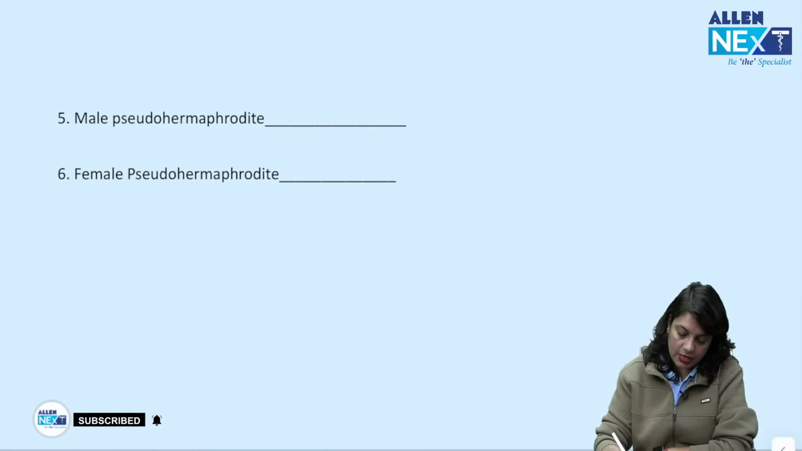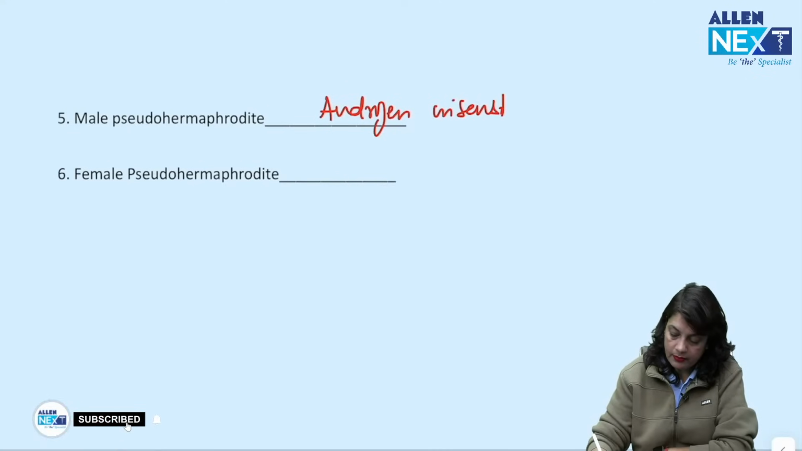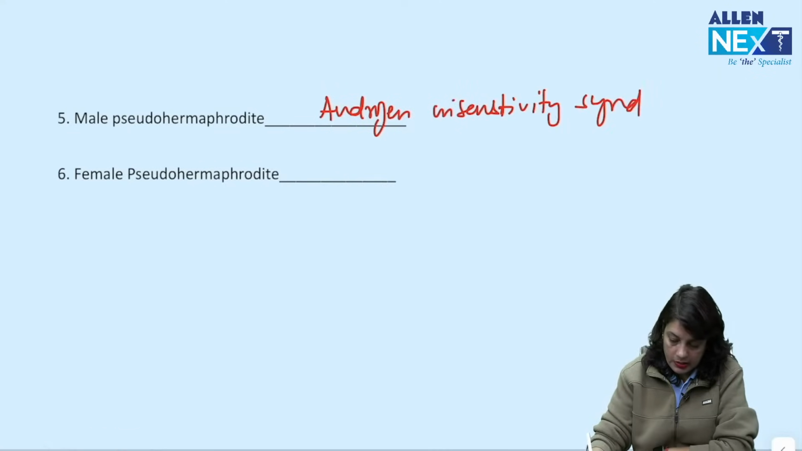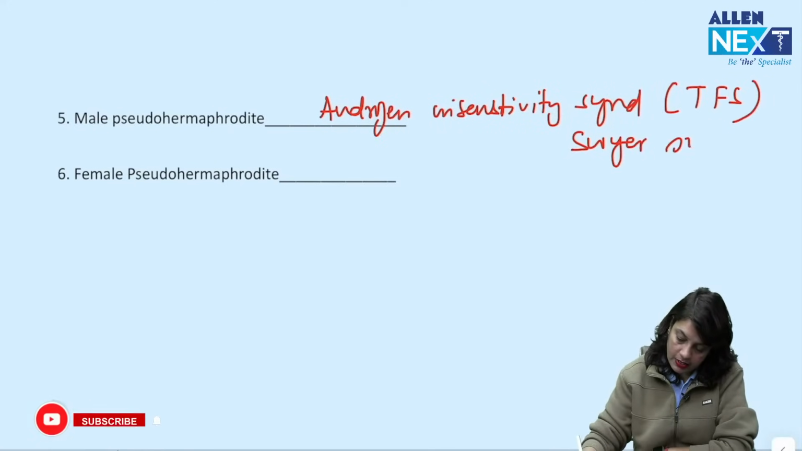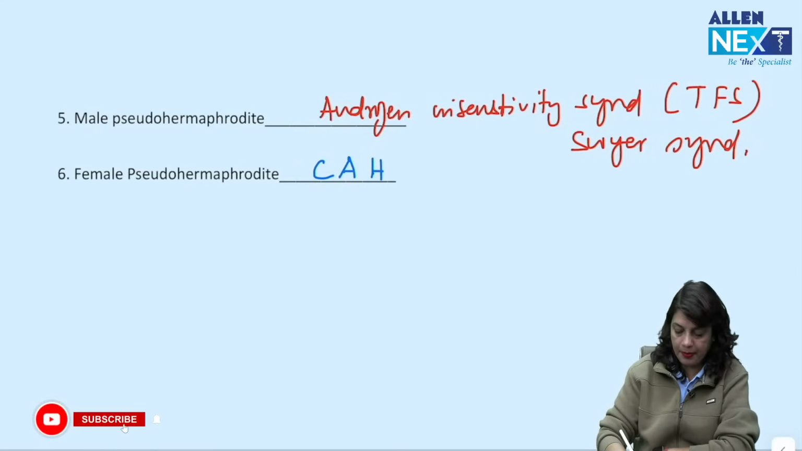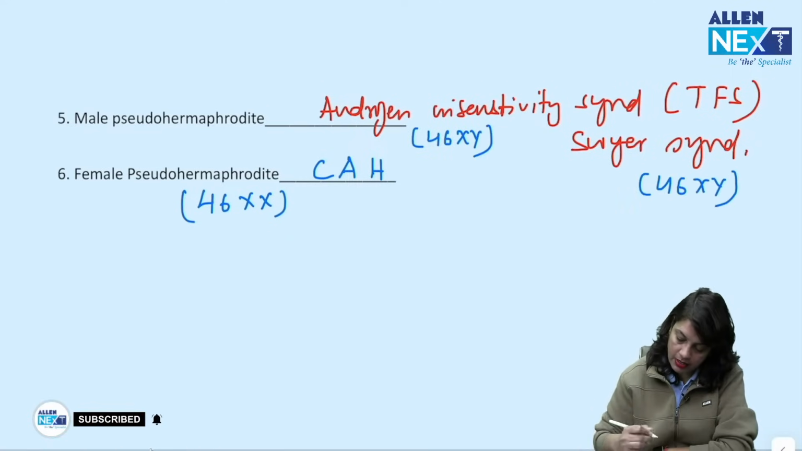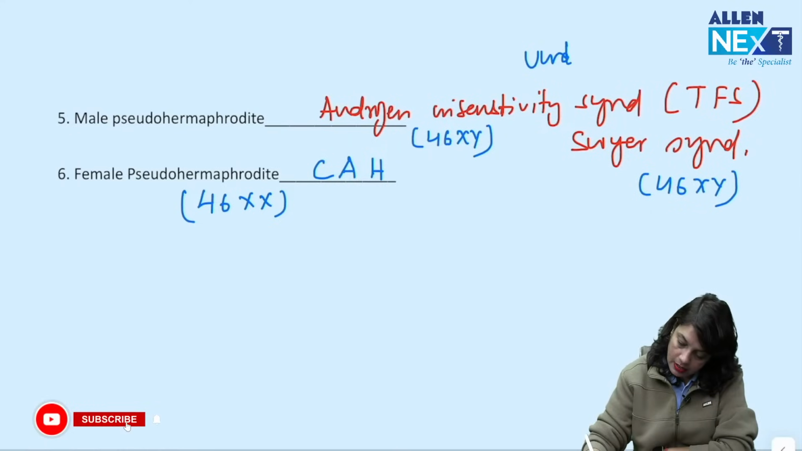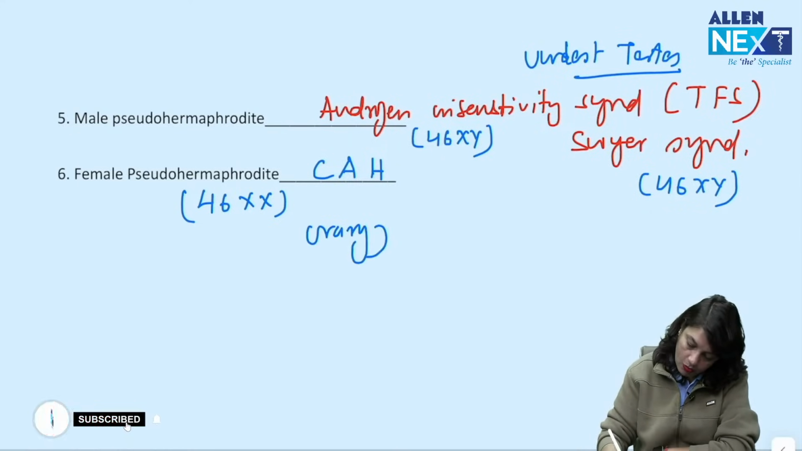Male pseudohermaphrodite, can you give an example? It is androgen insensitivity syndrome or testicular feminization syndrome, and also Swyer syndrome. Female pseudohermaphrodite is congenital adrenal hyperplasia. Karyotype is 46XX. Here it is 46XY. So, here the gonads will be undescended testes. Here the gonads will be ovaries.